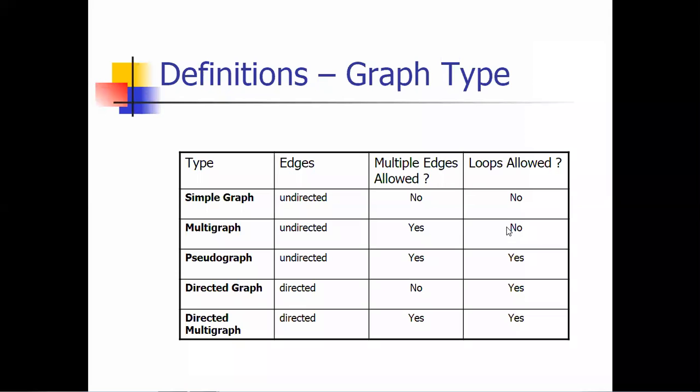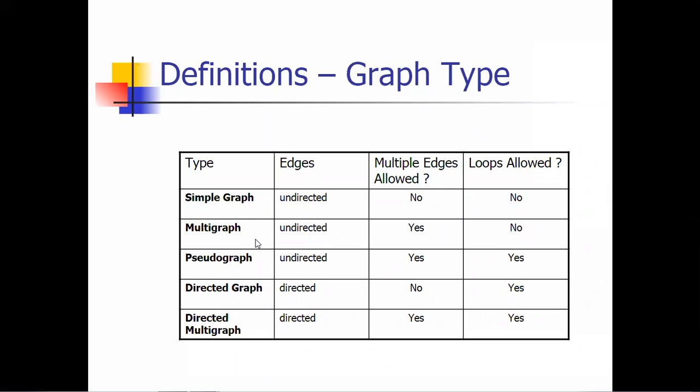Session. We are revising the previous part that we have seen. What exactly is a simple graph? Simple graph means we are connecting two vertices using edges. A simple edge given to that graph is called a simple graph. So we have seen that a simple graph will be undirected. No multiple edges are allowed and no loops are allowed.